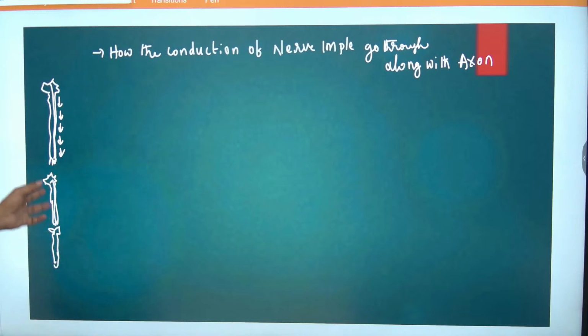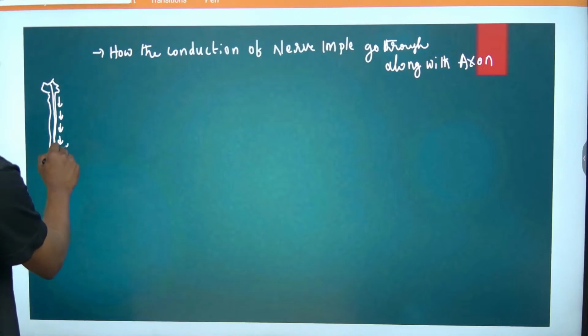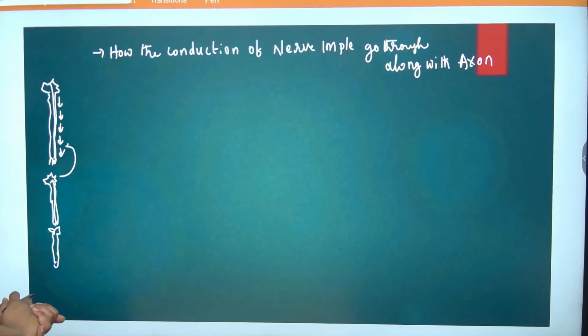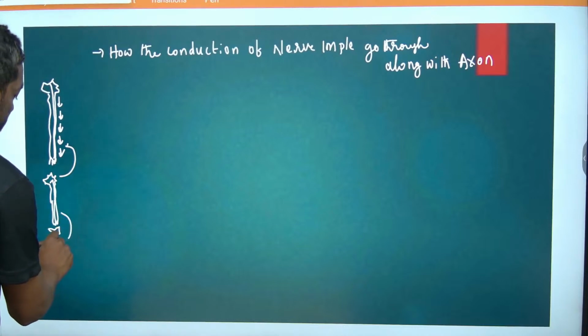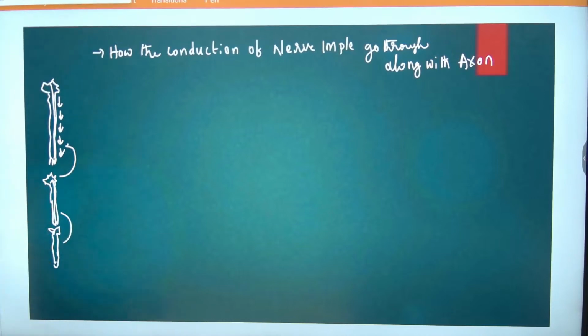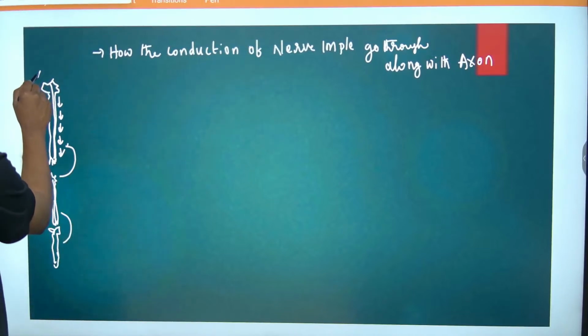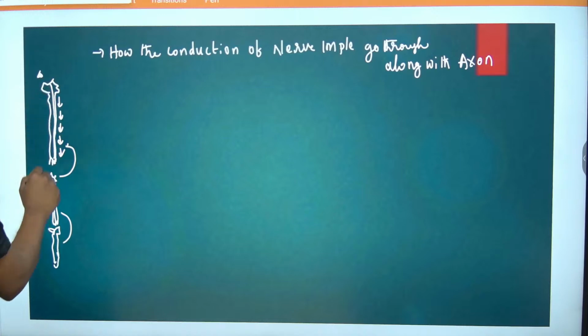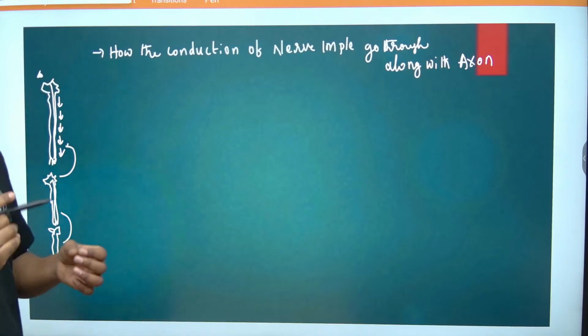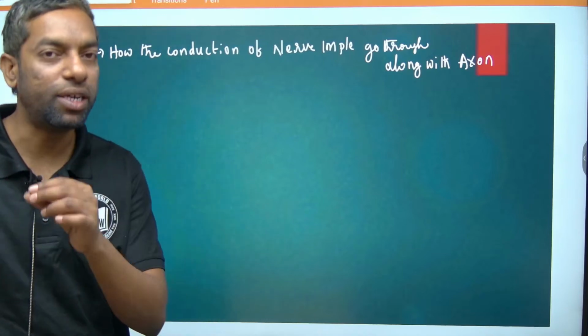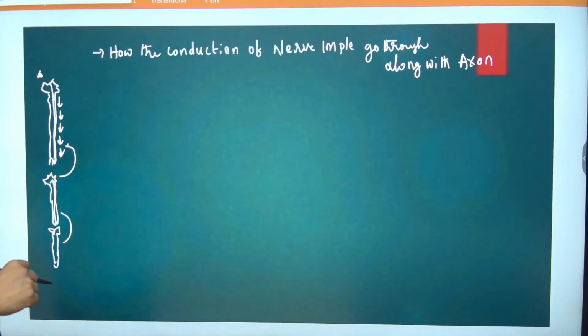How do the signals pass through the axon, give the signal to the next axon, the next neuron, and pass it to the next associated neuron? This is the pathway of conduction of nerve impulses. They generate here and pass the signals throughout the neurons. There are billions of neurons carrying information from one neuron to the next.